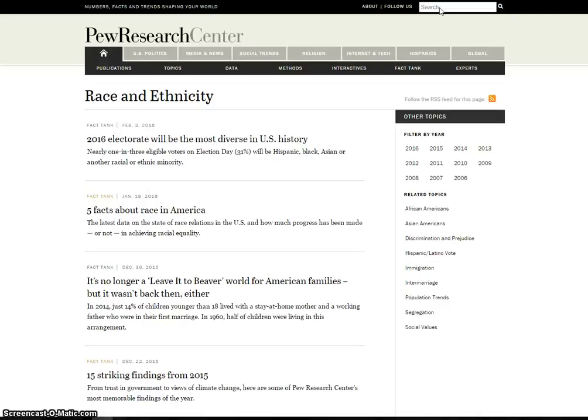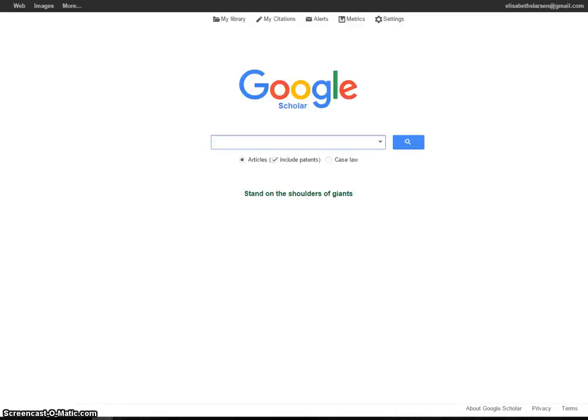This is a very reliable source in terms of how they're collecting their data and how they're presenting it. So definitely one that I'd recommend. Next up, we have our good friend Google. One of the options that Google gives you is called Google Scholar, which is scholar.google.com. And I really recommend this because it will also search articles.